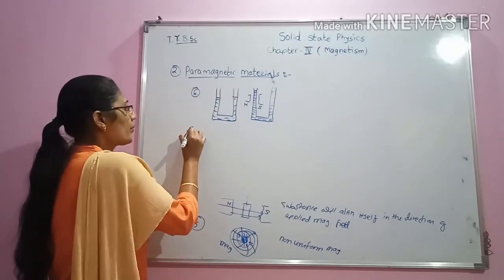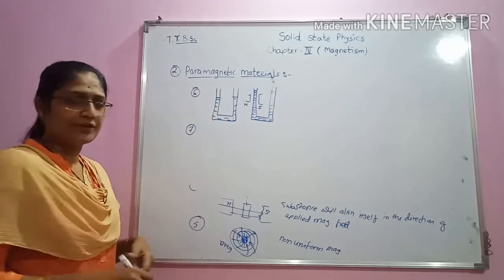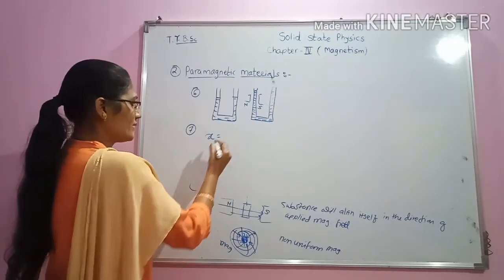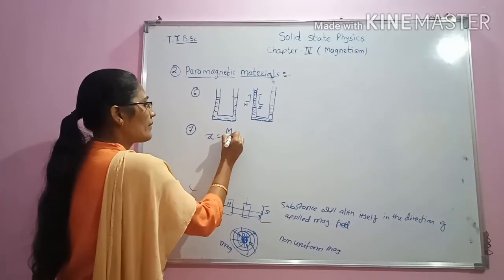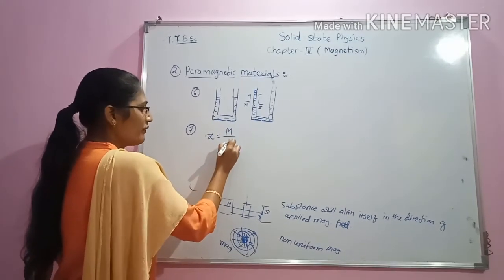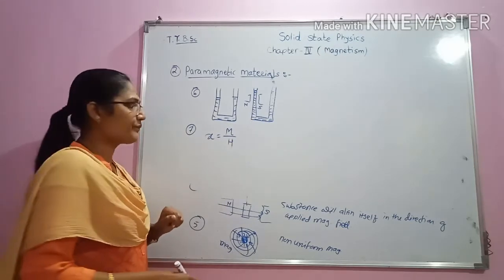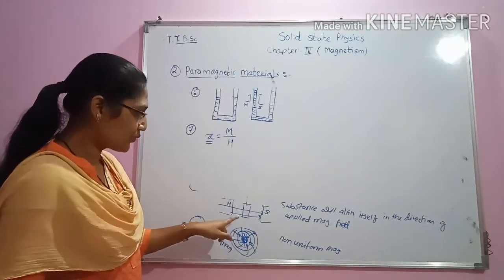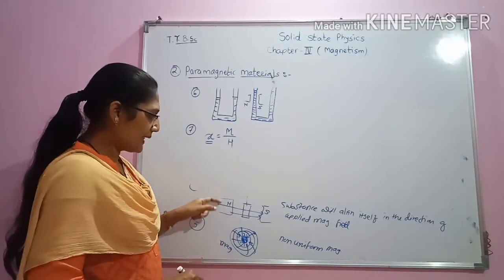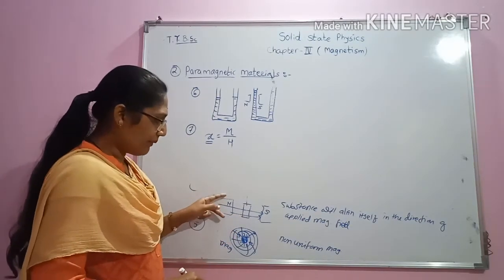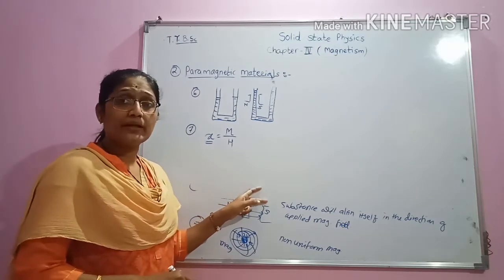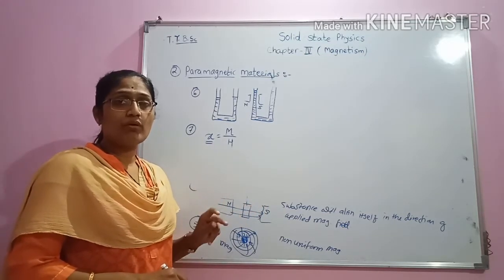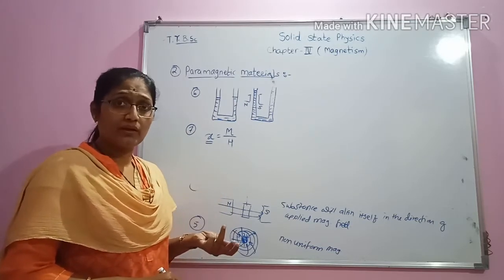Then the next property is related to susceptibility. We have seen that susceptibility is the ratio of magnetization produced to the applied magnetic field. In the case of paramagnetic substances, if we apply a magnetic field to it, then magnetic lines of flux will penetrate through the material.